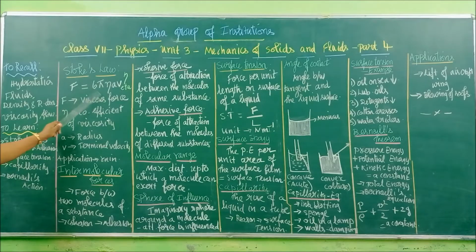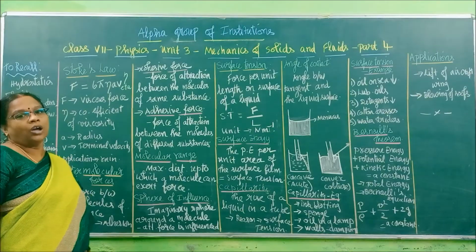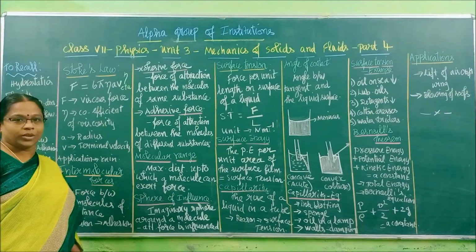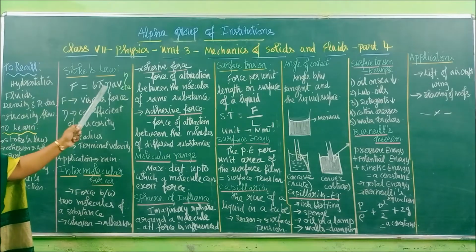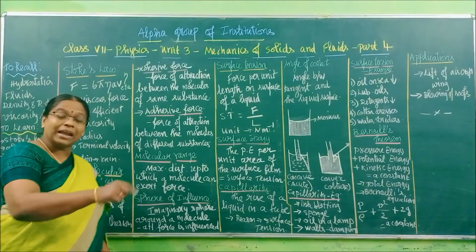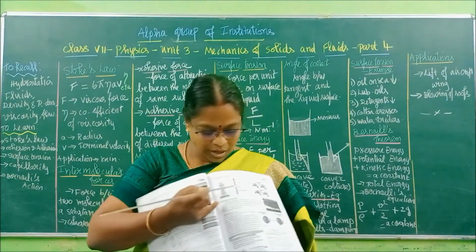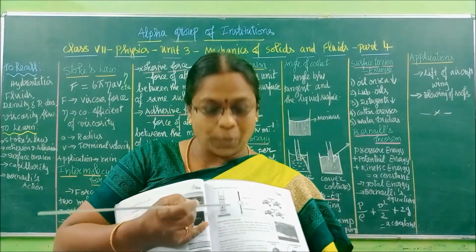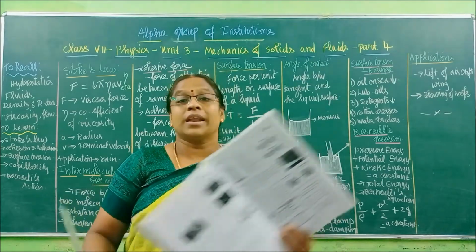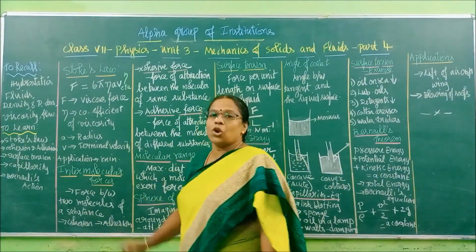Now, 6 pi eta a v. 6 is a number, pi is also a number. You know that pi is equal to 3.14 or 22 by 7. It is also a number. Eta is the coefficient of viscosity and a is the radius of the sphere as per that diagram. So here one sphere we are going to throw into that liquid oil. That sphere's radius is called a and v is called the terminal velocity.